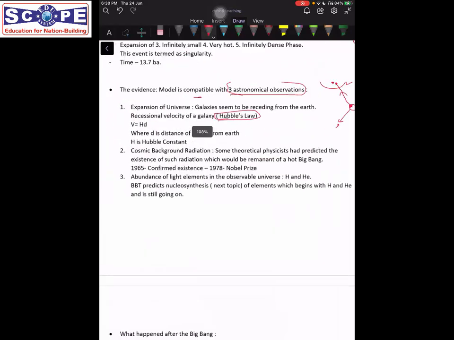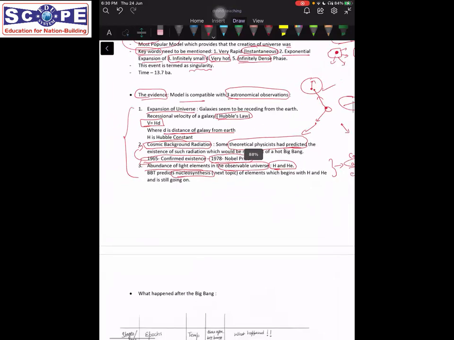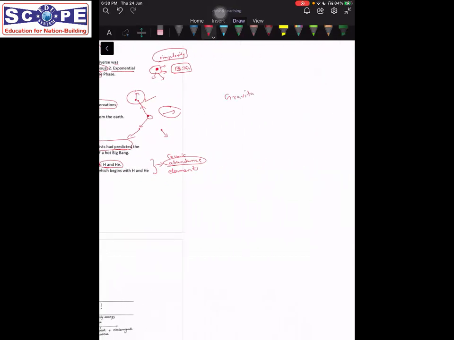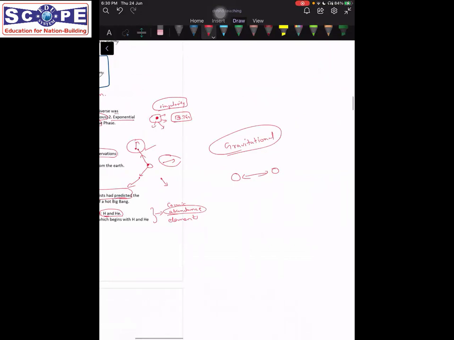Okay, so let me ask you a question. There's a force known as gravitational force, right? So gravitational force is that two masses attract each other, right? And we know that every matter, what is matter? Matter is something which has mass and which occupies some volume, right? That is matter. So every matter has mass.